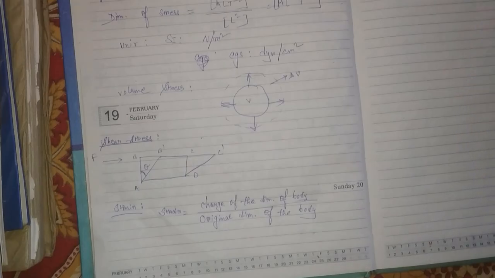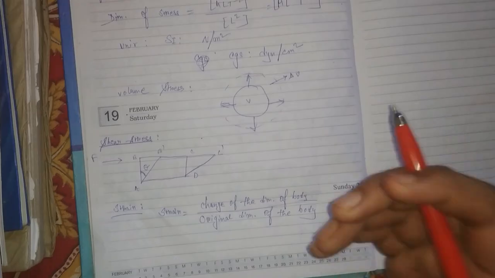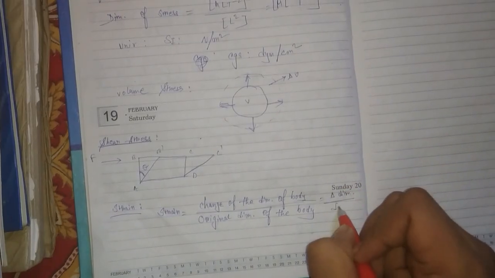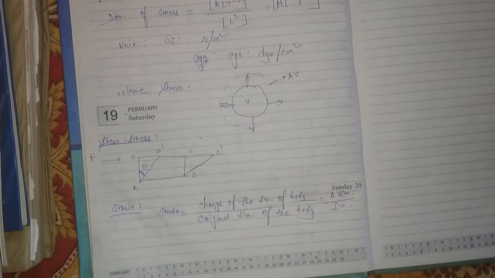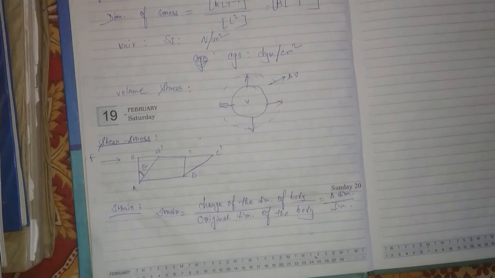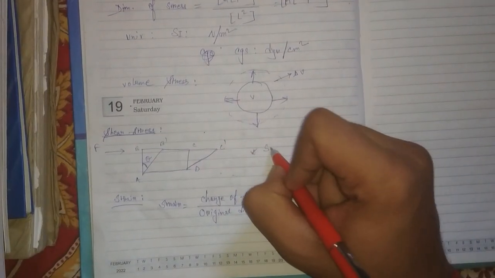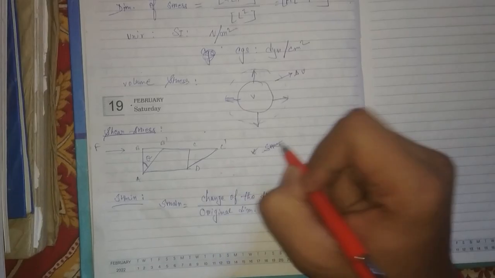So now if anyone asks you which is more fundamental out of stress and strain, you will answer strain. Why? Because strain is the delta dimension by the original dimension. If there is no strain, you cannot have stress. If there is no change of the dimension of the body, then no stress.